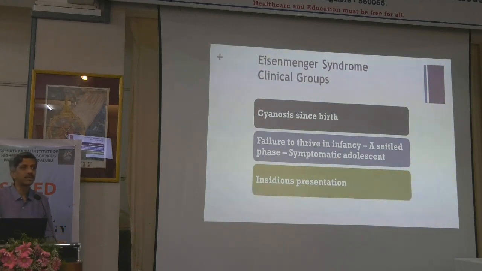One of the reasons that has been proposed, anybody? Why they don't pass through this cycle of recurrent respiratory infection and failure to thrive. It is persistent, because that means the PVR has never fallen. They remain with an elevated PVR throughout their age, so they never go through the cycle of increased flow, failure to thrive and heart failure.